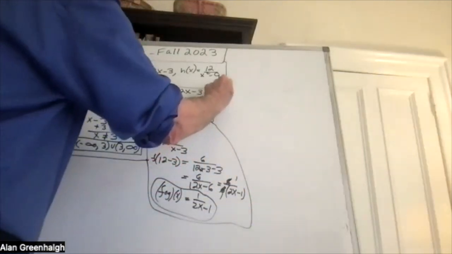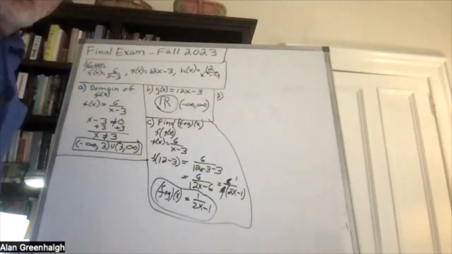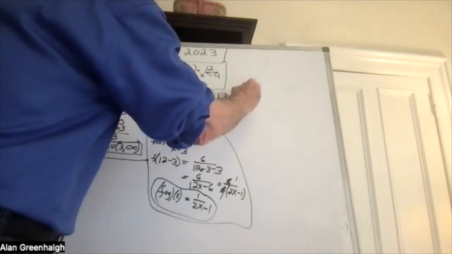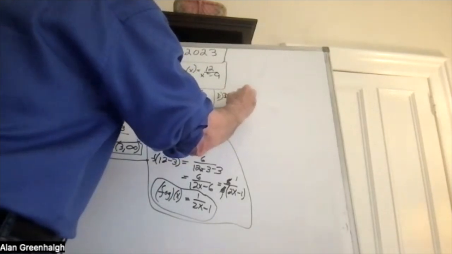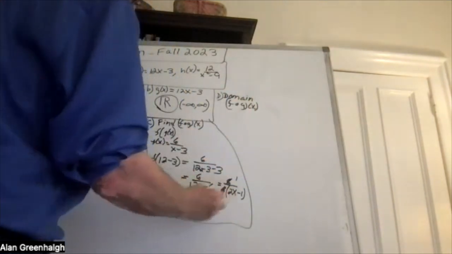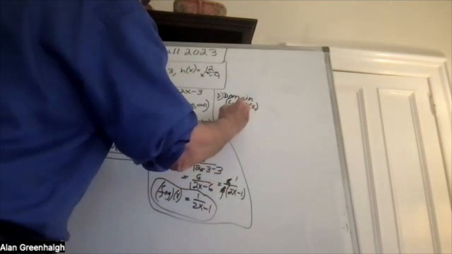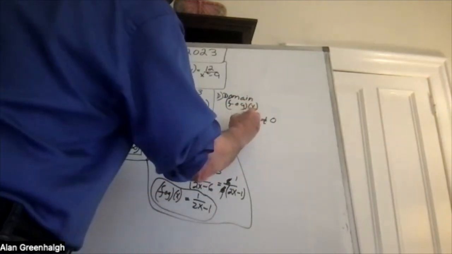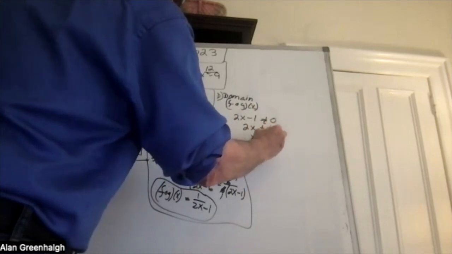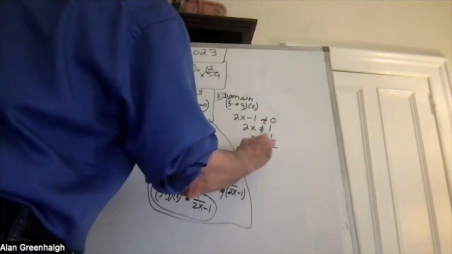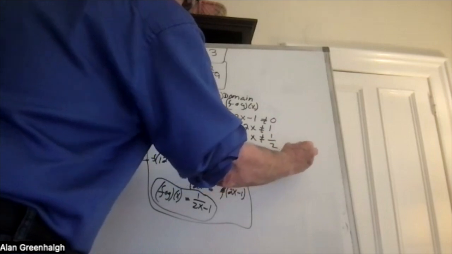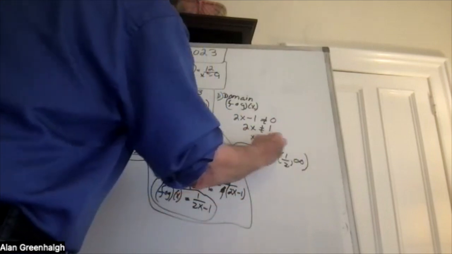And then problem D will be to find the domain of f of g of x. So once again, the denominator has to not be equal to 0. So therefore, 2x is not equal to 1, and x is not equal to a half. So once again, negative infinity to a half, and from a half out to infinity. And that would be the domain for that.